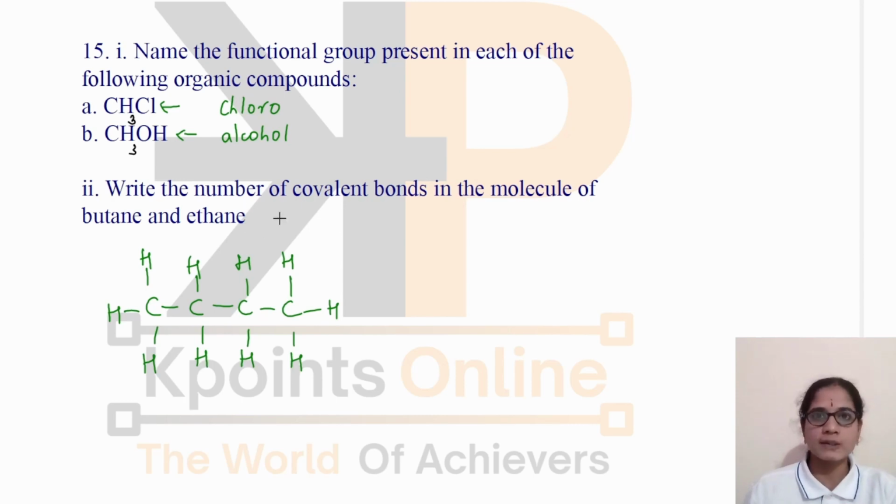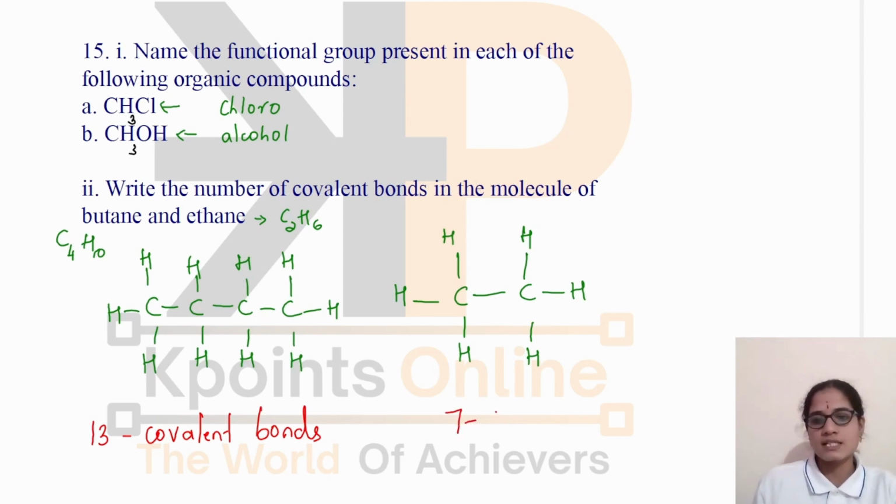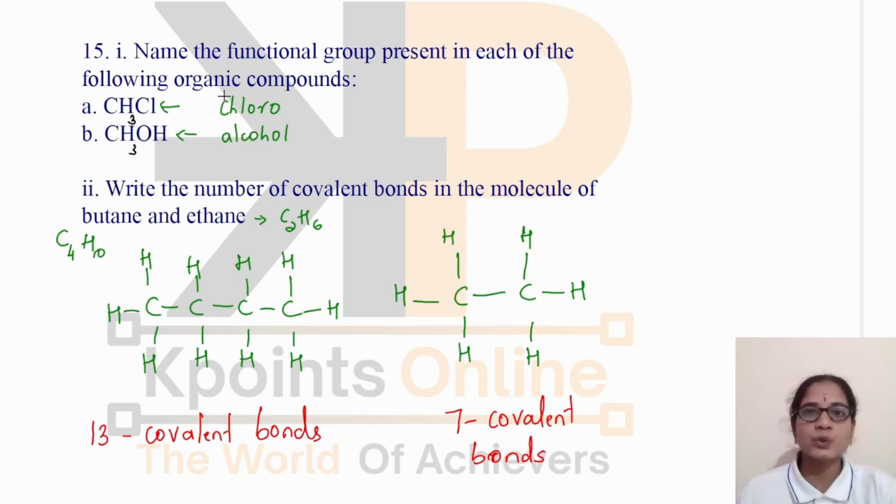And let us write the structure of ethane also here. Ethane is having the formula C2H6. Butane has the formula C4H10. Now you can count the number of covalent bonds here. In case of butane, let us count: 1, 2, 3, 4, 5, 6, 7, 8, 9, 10, 11, 12, 13. In this case, it is having 13 covalent bonds. You can see here the number of covalent bonds in ethane is 1, 2, 3, 4, 5, 6, 7. Here, 7 covalent bonds.